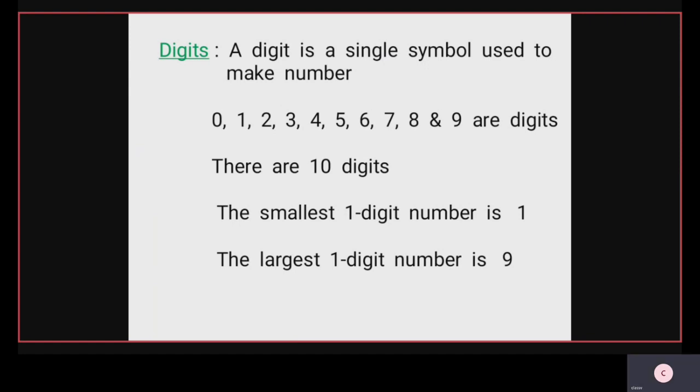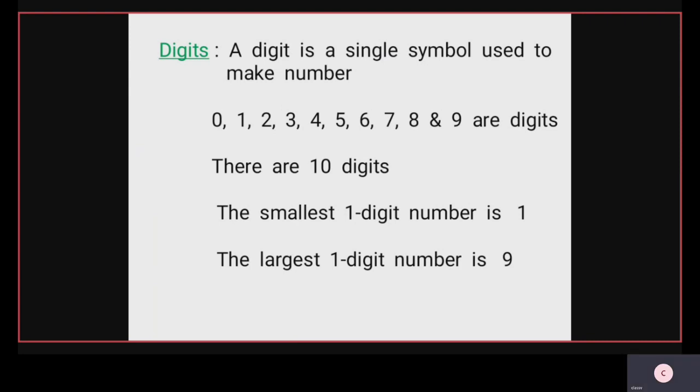There are 10 digits. The smallest one digit number is 1. The largest one digit number is 9. Once again, I repeat: the smallest one digit number is 1. The largest one digit number is 9.